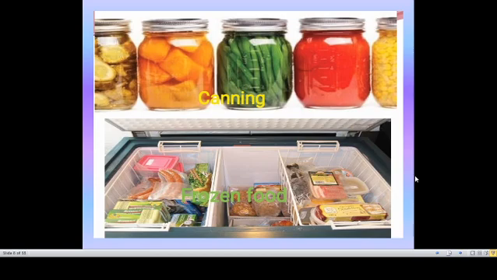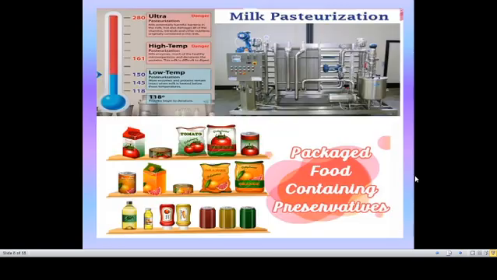Frozen food means we keep it in the refrigerator to avoid damage or spoilage and also to avoid the development of fungus or bacteria in the food. So canning is to preserve the food by keeping it in a tightly packed container, and frozen food is by giving very low temperature to preserve that food.